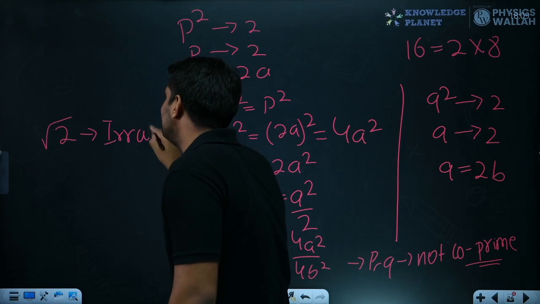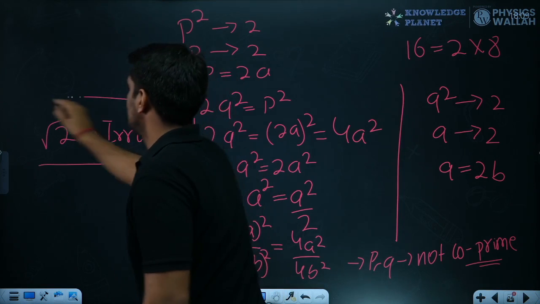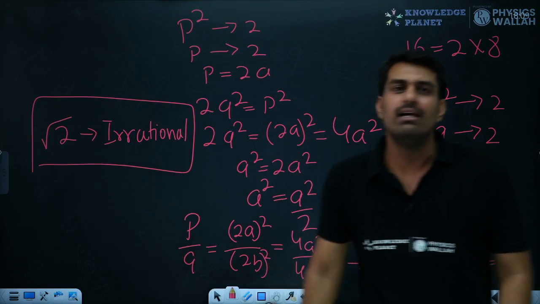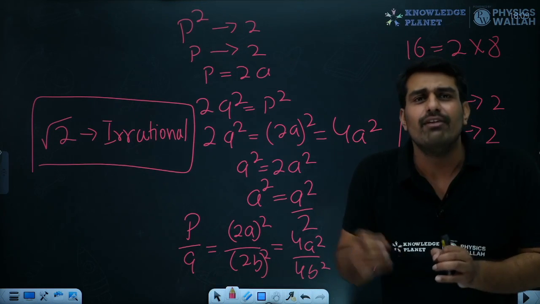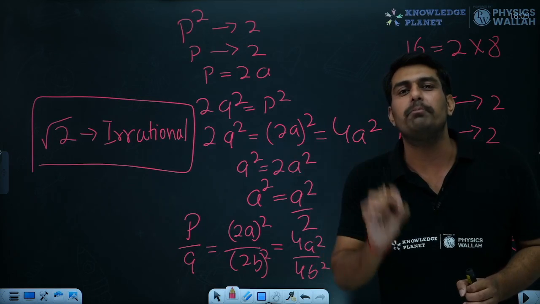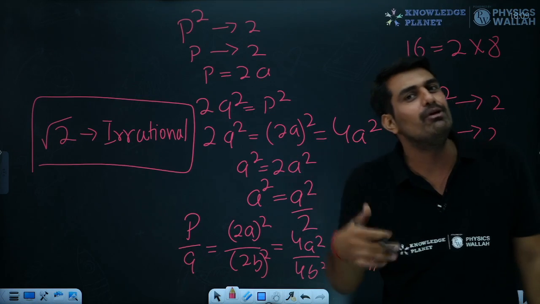Anything which is not rational is irrational. So hence we have our answer, and we have done the proof part. That is all we have in the proving part. I hope you have understood it. It's a very, very simple thing. Each and every step you have to just remember, and remember very logically. When I say remember, it doesn't mean you have to mug it up.